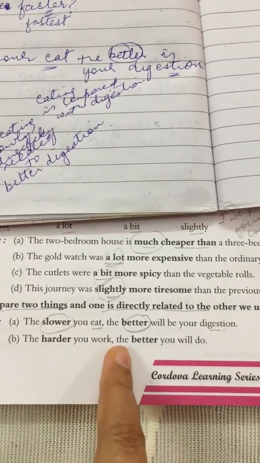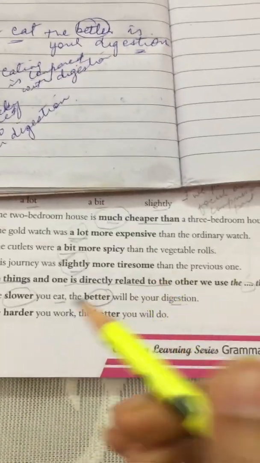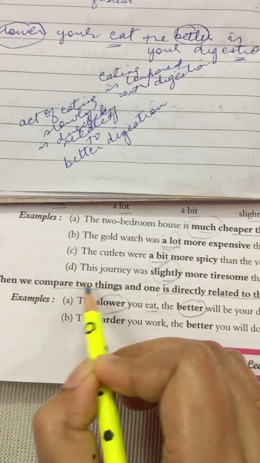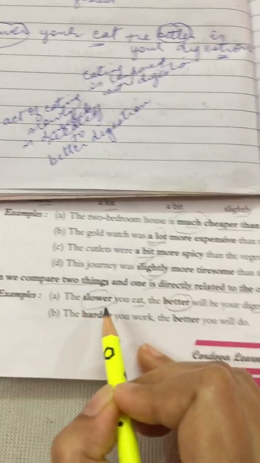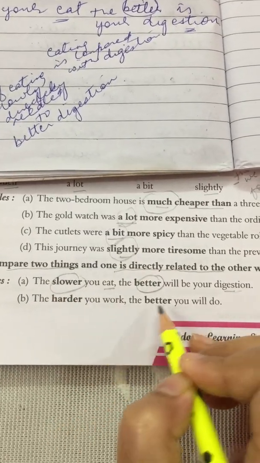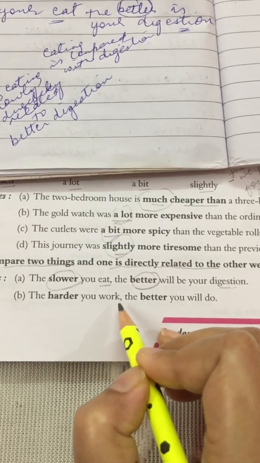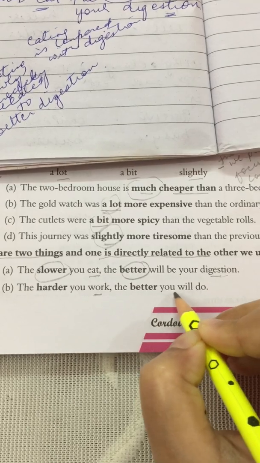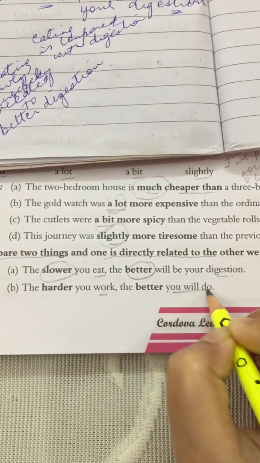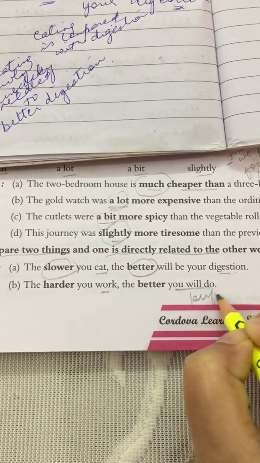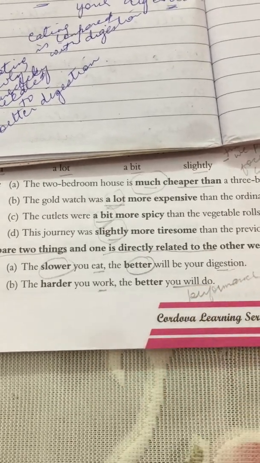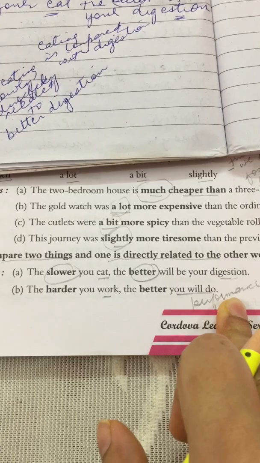The harder you work, the better you will do. Now here in this sentence, two things are compared. When we compare two things, this is the example of it. The harder you work, the better you will do. Now this work is being compared with you will do. You will do means your performance. Work is being compared with your performance.